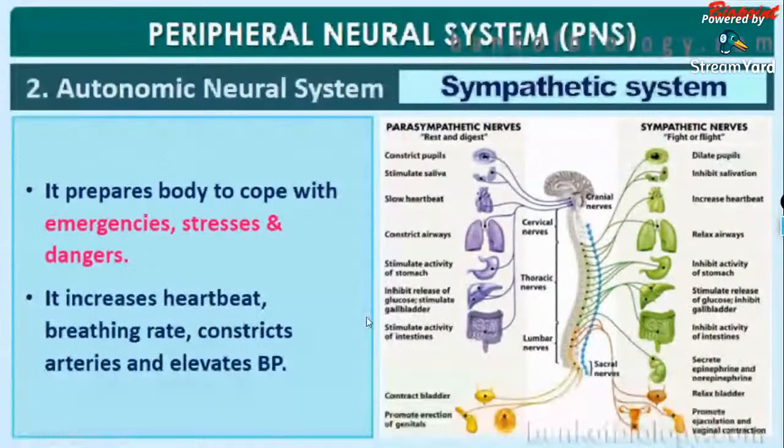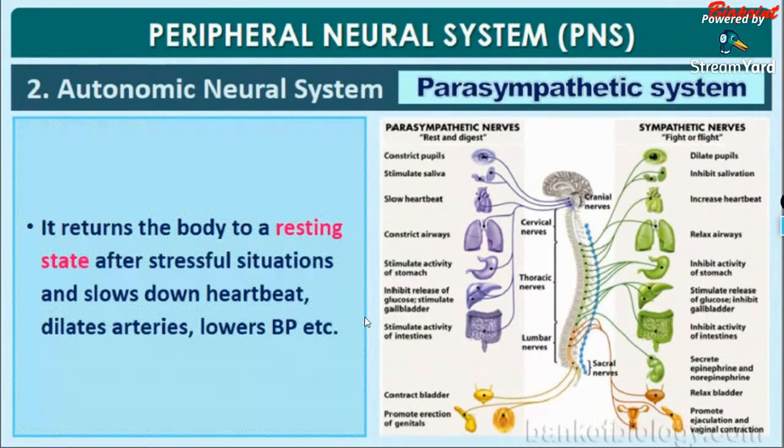So it increases the heartbeat, breathing rate, constricts the arteries, and elevates the boiling point. Next is the parasympathetic nervous system. The parasympathetic nervous system returns the body to a resting state after the stressful situation, thereby slowing down our heartbeat, dilating the arteries, lowering our blood pressure, etc. Whatever condition the sympathetic nervous system has made inside our body, the parasympathetic nervous system is antagonistic to that. That is, it reduces the effect of all the things caused by the sympathetic neural system.